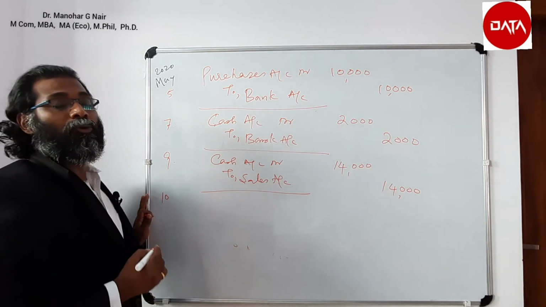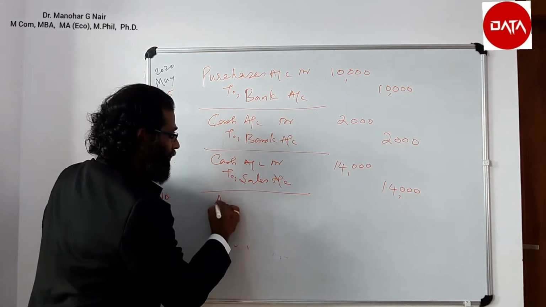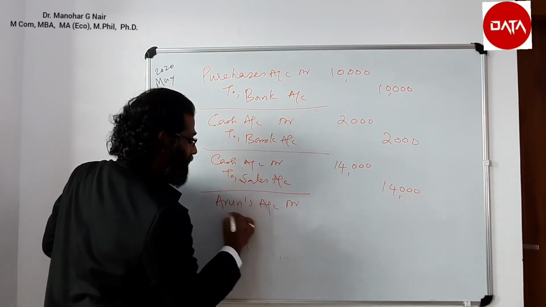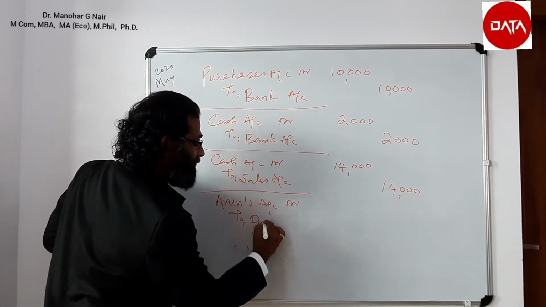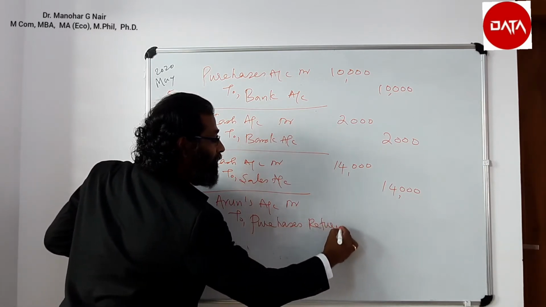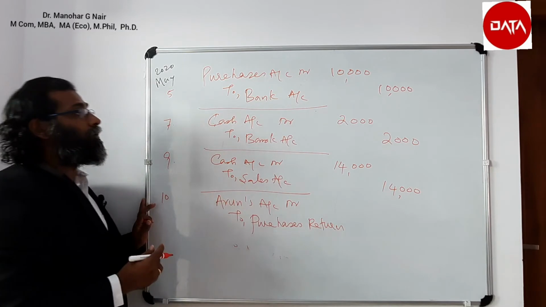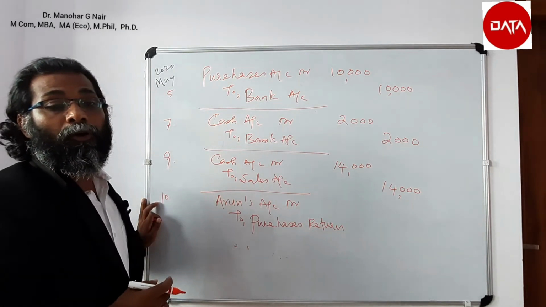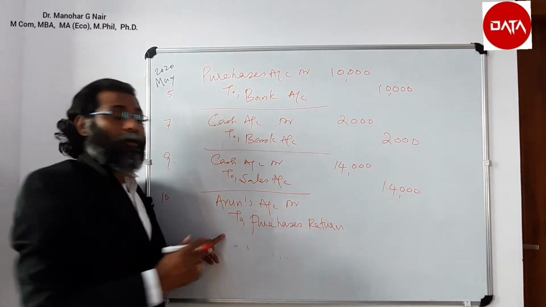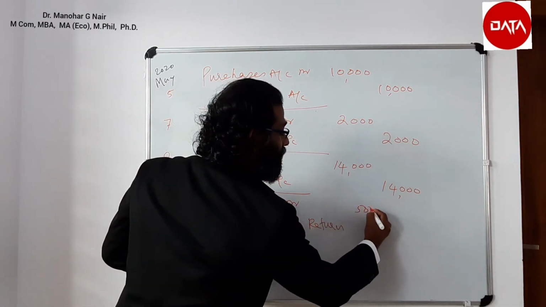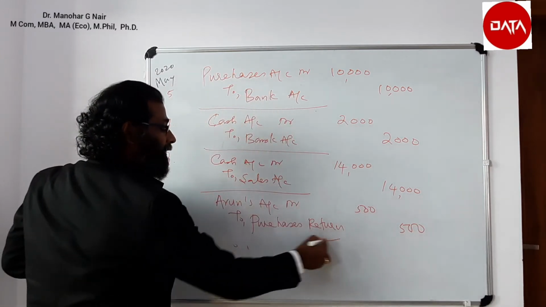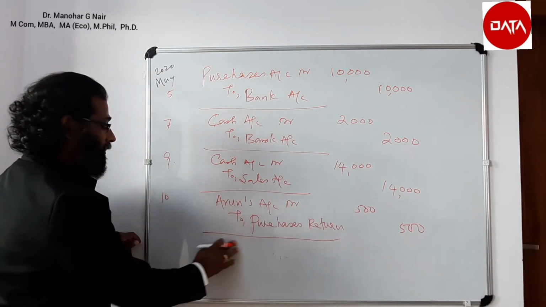Next is on 10th, goods returned to Arun. So Arun's account debit to purchases returns. We purchased goods from Arun for rupees 1 lakh, of which goods worth rupees 500 were returned because of deteriorated quality.